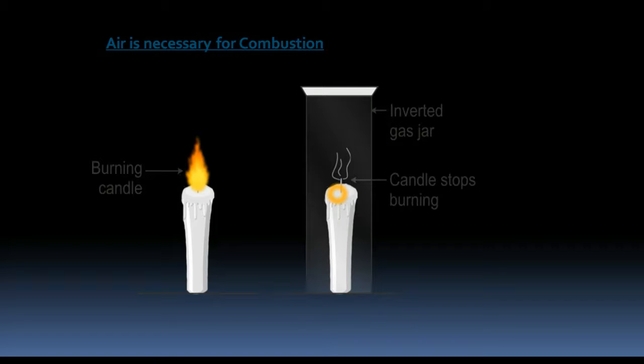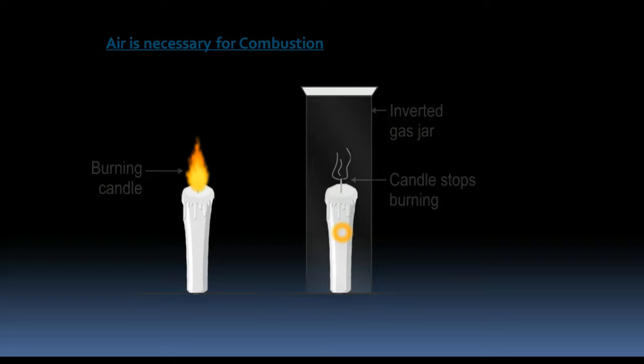So this much air is available to the candle. Whenever you put the glass over it, some air has to be there. So this candle utilizes all the air which is present inside the glass. But after that, there's no air, there is no oxygen. When there is no oxygen, no combustion can happen, and therefore it just went off. So this set-up tells us that air or oxygen is necessary for combustion.